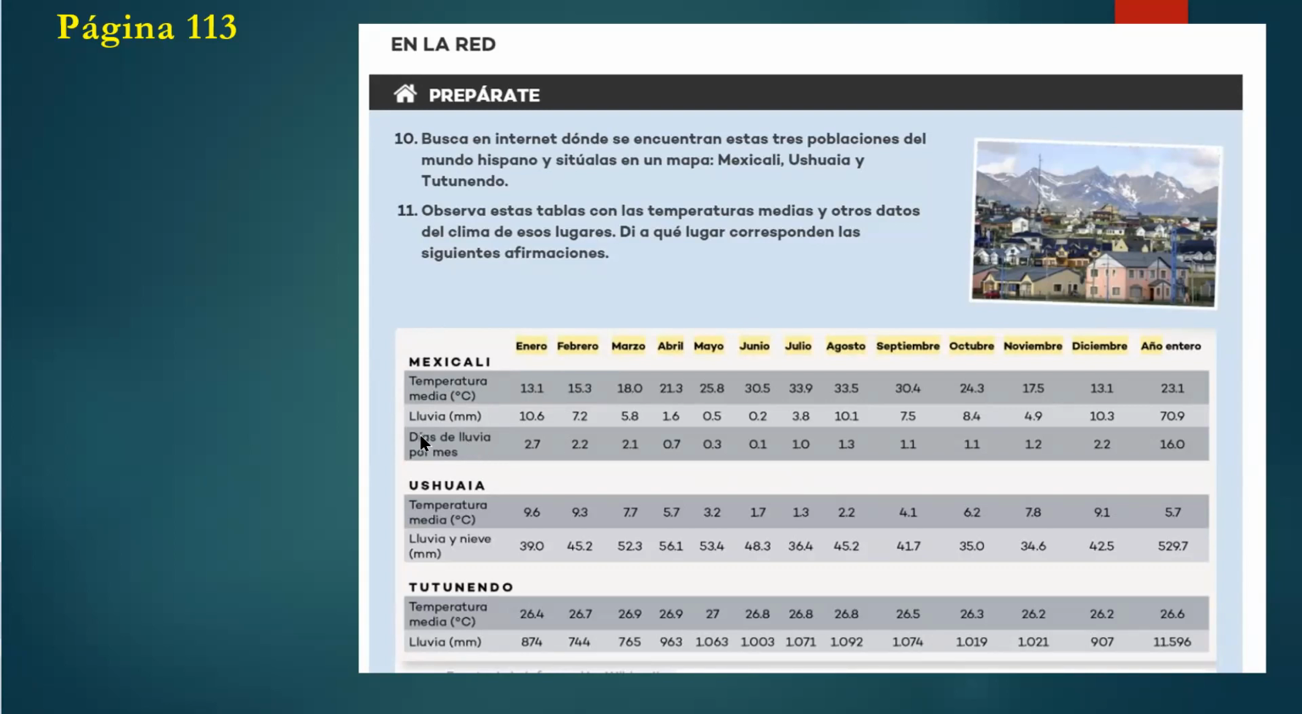And then it says days of rain by month. It's funny because they're comparing these three cities by temperature and rain. Temperatura, rain, temperatura, rain. But the other ones don't have this day of rain by month.